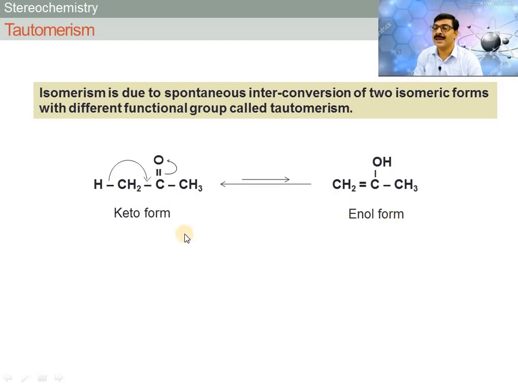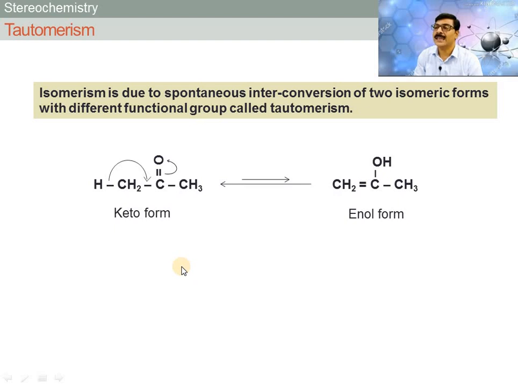And this one is ketone, means carbonyl is the functional group. The interconversion of keto form into enol form or enol form into keto form, with different functional groups, is called tautomerism. Means keto form and enol form are tautomers to each other, and this is tautomerism.